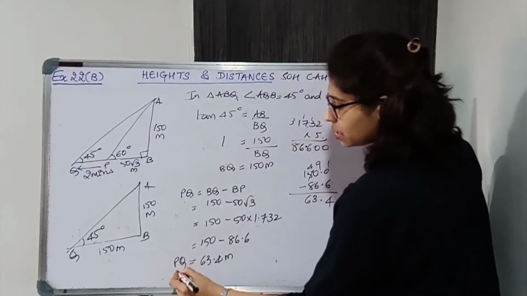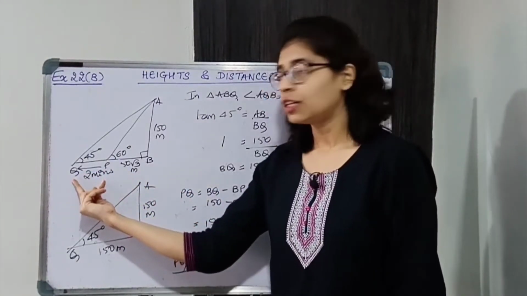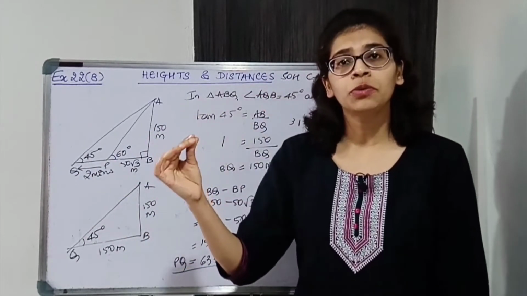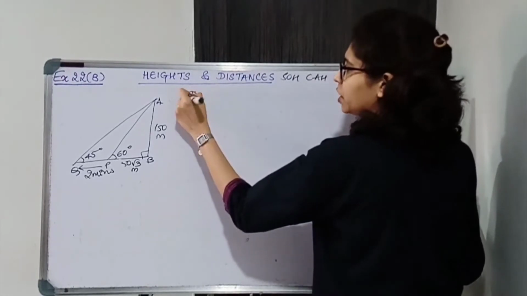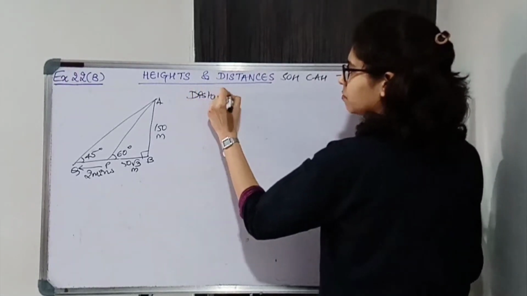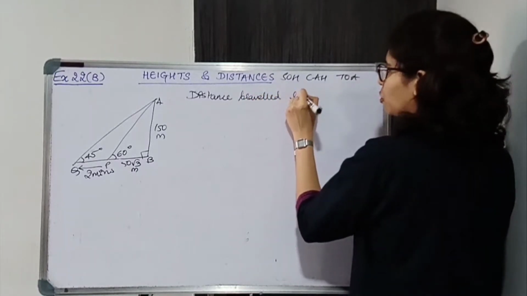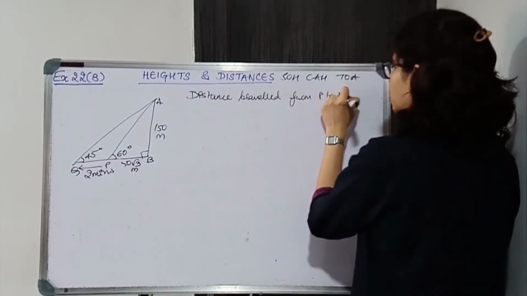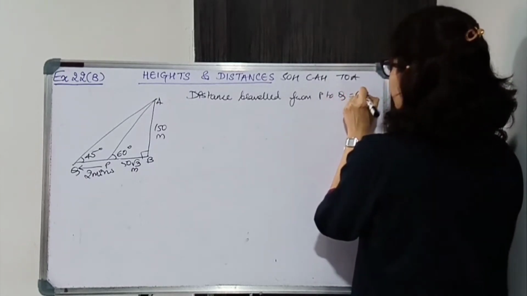So PQ is 63.4 meters. We found the distance from P to Q. We also know the time from P to Q. Now we can find the speed. Speed is distance upon time. So distance traveled from P to Q is 63.4 meters.